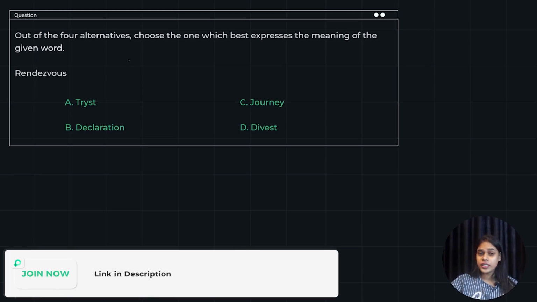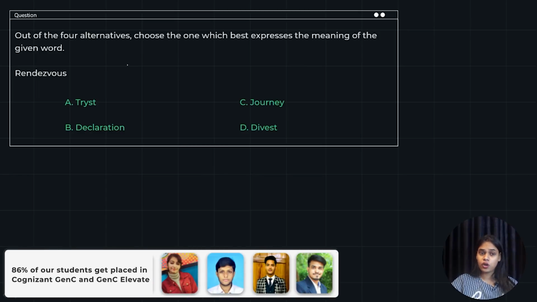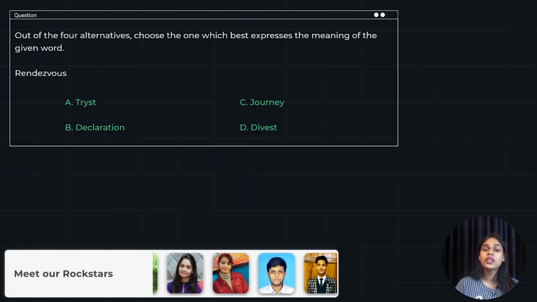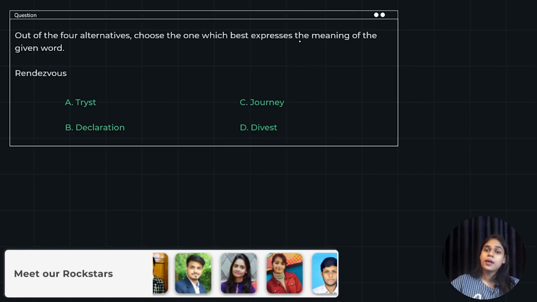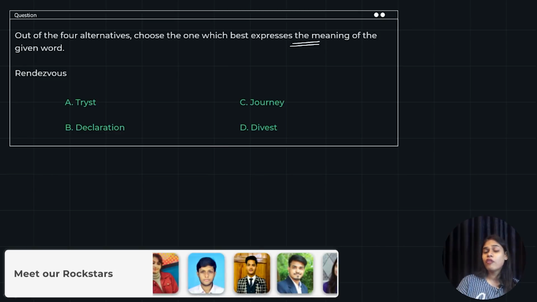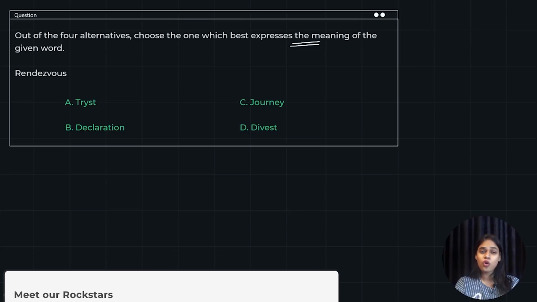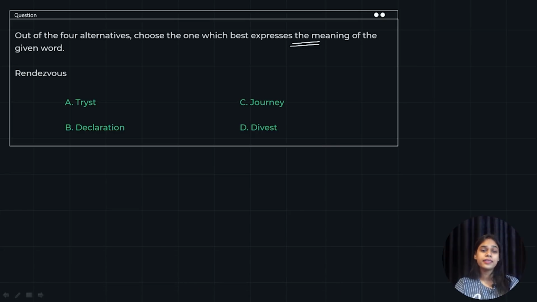Out of the four alternatives, choose the one which best expresses the meaning of the given word. All right. So this is based on synonym because it asks meaning of the word. All right. So you have the word rendezvous and four options are given to you. So start your timer, pause the video, try to solve and understand the meaning of each word, and then we will move on with the answer.